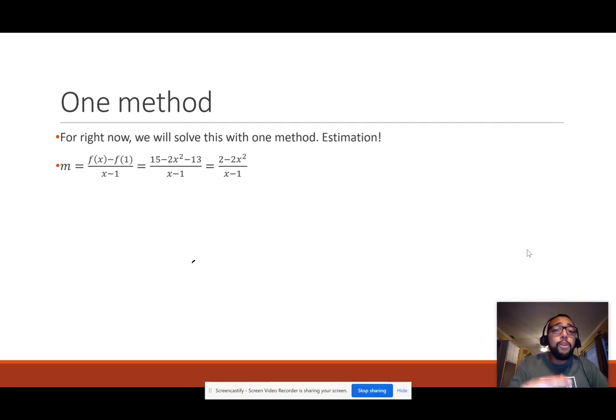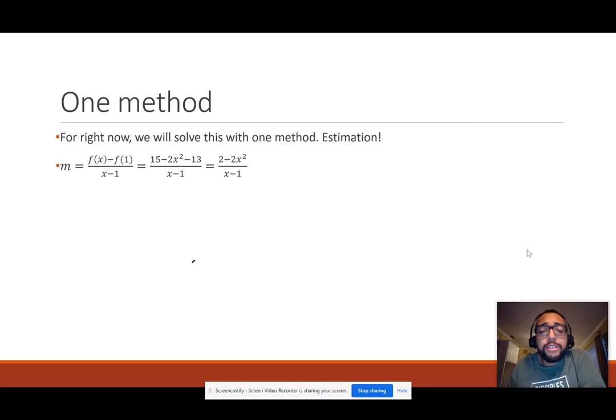And I'm going to set that over the change in x. So again, this x value, I don't know where it is. But I do know that, hey, I got a 1 as my x value. So what is my f of x again? It was 15 minus 2x squared. And let's subtract my f of 1, which is 13. And well, the 15 and 13 can combine, which is 2.